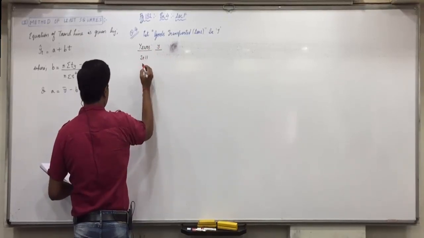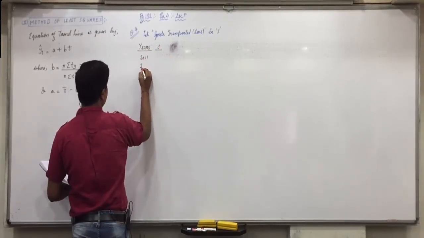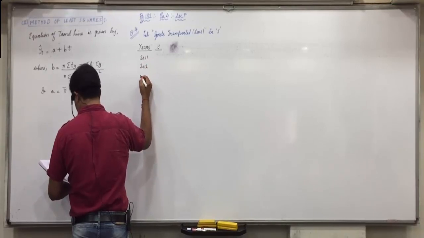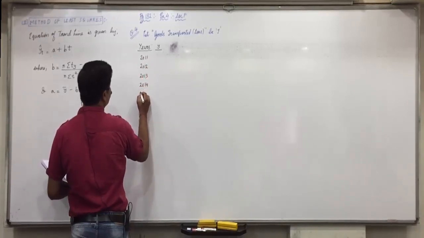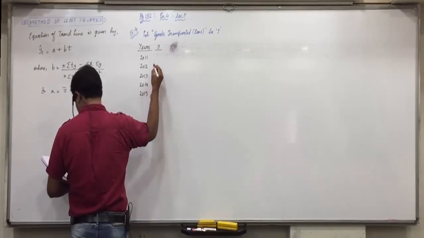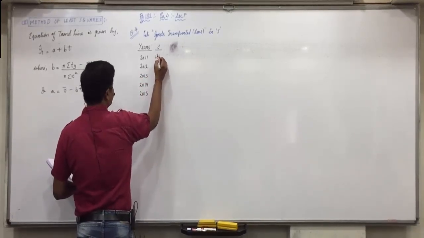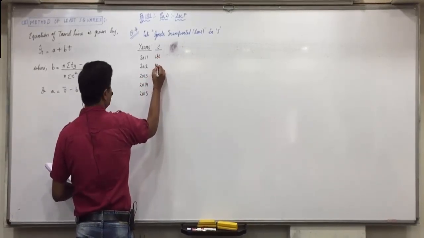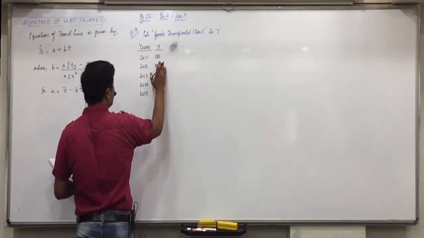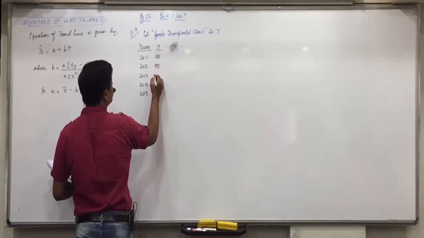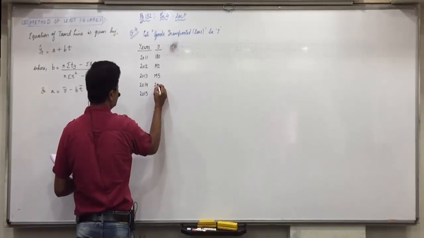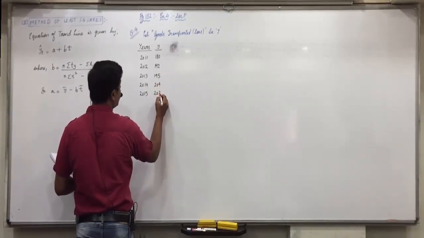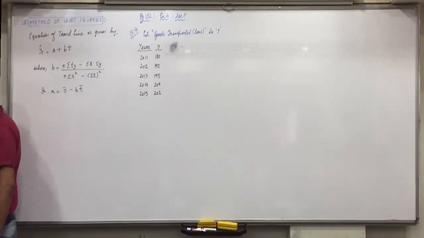Years are 2011, 12, 13, 14, 15. Y: 180, 192, 195, 204 and 202. Is everyone clear with it?